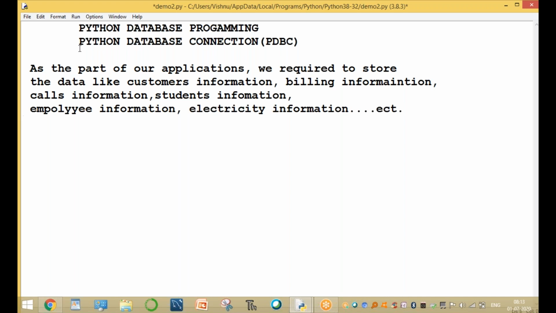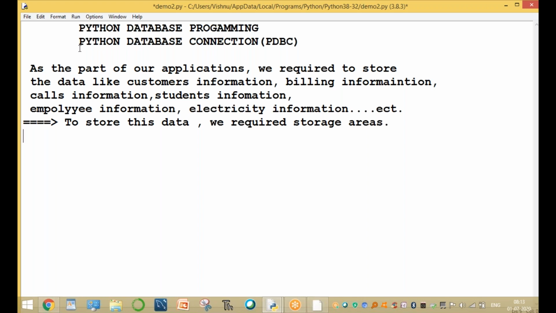To store this data, we require storage areas, just like a cold storage. What is the main purpose of a cold storage? To store items. Similarly, here we store data.